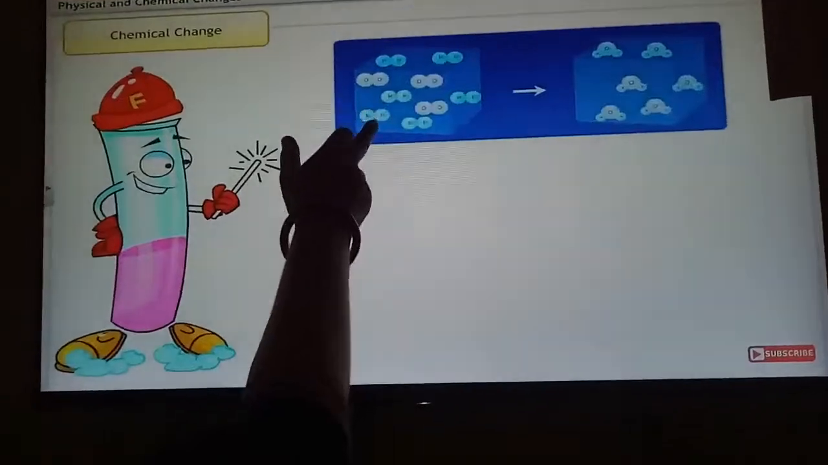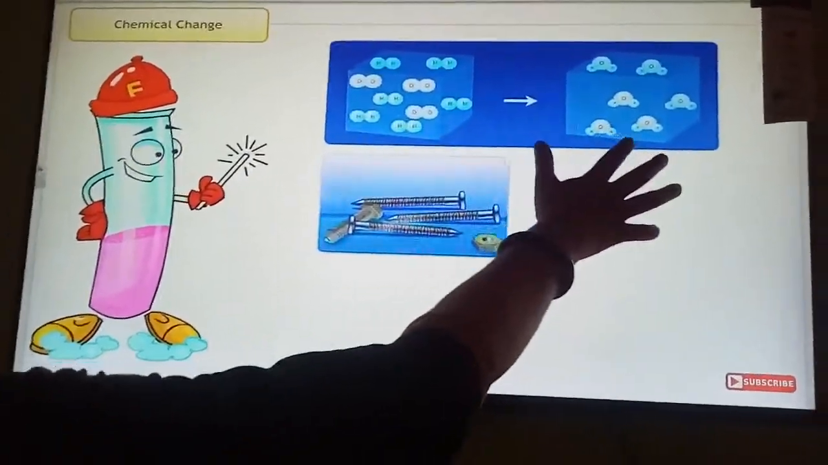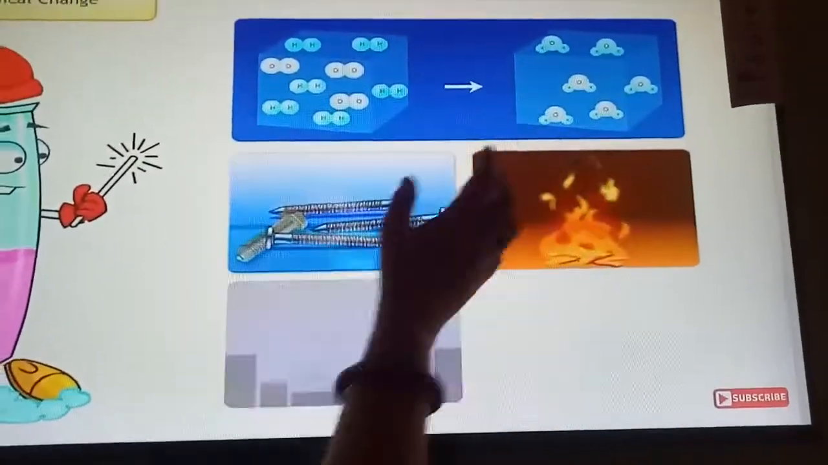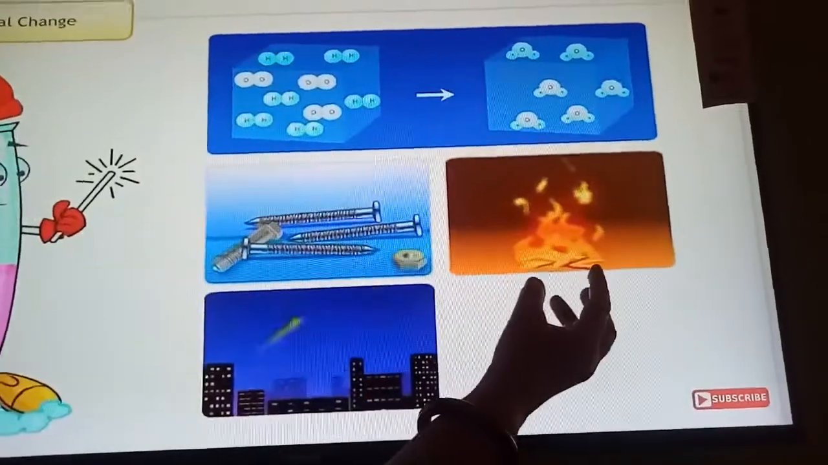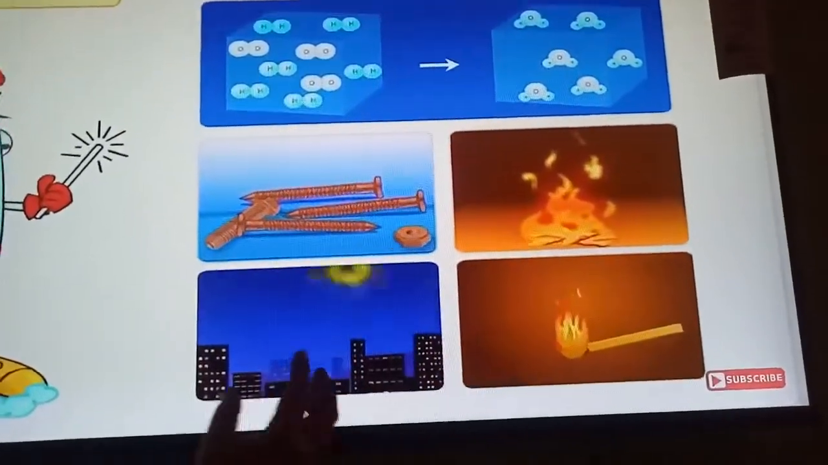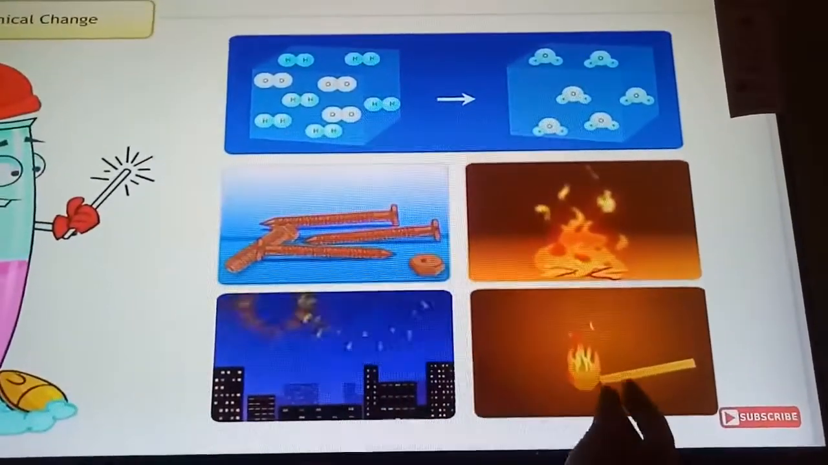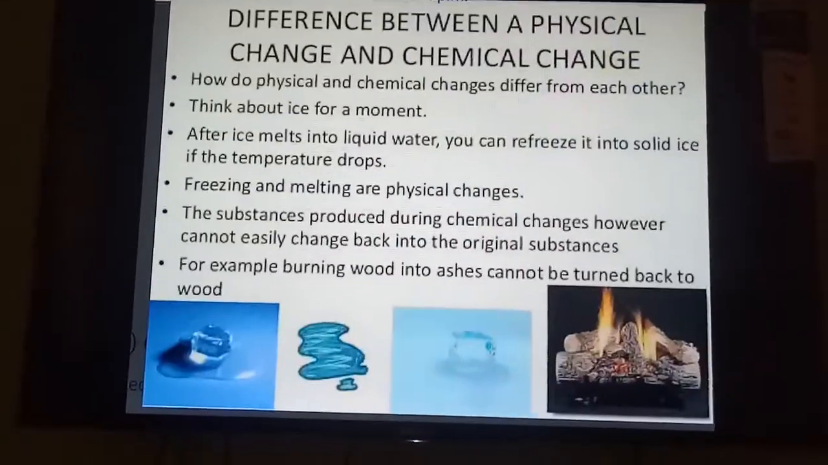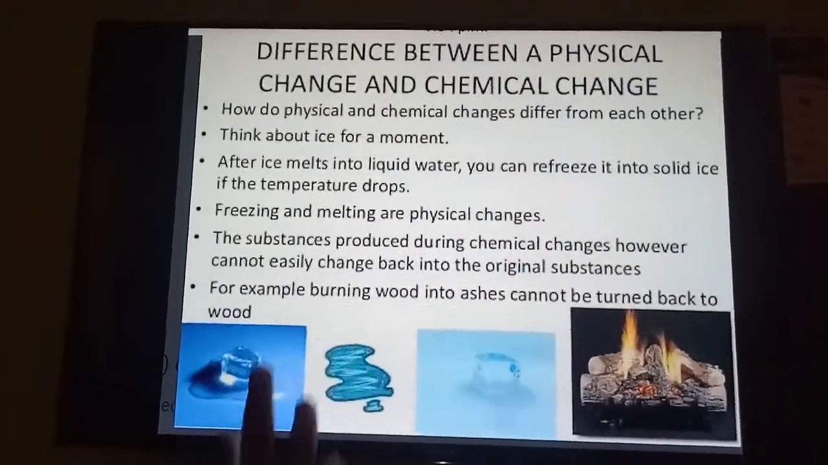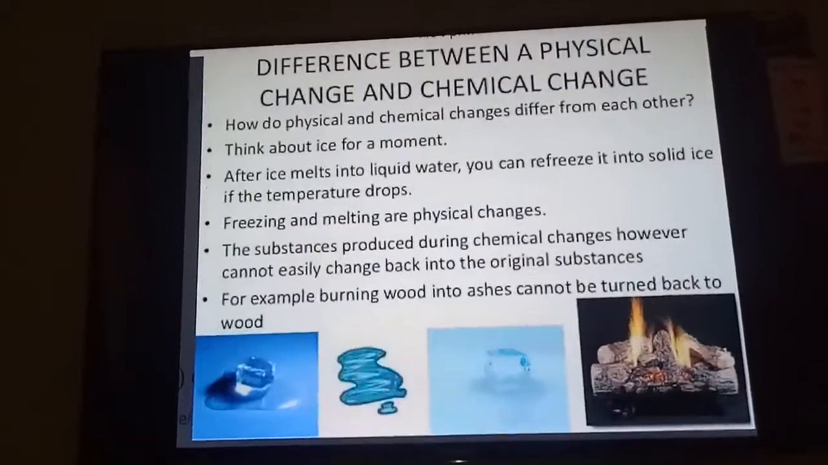The examples of chemical change. Here, hydrogen and oxygen react to form a water molecule, an entirely new substance formed. Rusting of iron, burning of wood, fire, and the firecrackers, and the burning of mastic. Let us see the difference between a physical change and a chemical change.